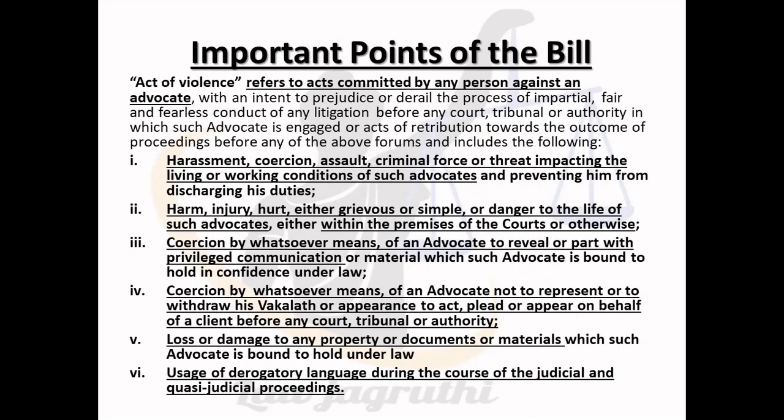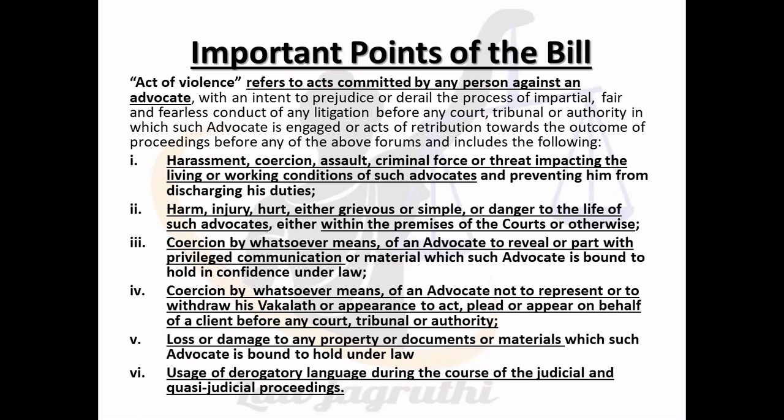Then, important points of the bill. Acts of violence under this bill refers to the acts committed by any person against an advocate with the intent to prejudice or derail the process of impartial, fair and fearless conduct of any litigation before any court, tribunal or any authority, and it includes the following. First, harassment, coercion, assault, criminal force or threat impacting the living or working conditions of such advocates. Second, harm, injury, hurt, either grievous or simple, or danger to the life of the advocates, either within the premises of the courts or otherwise.